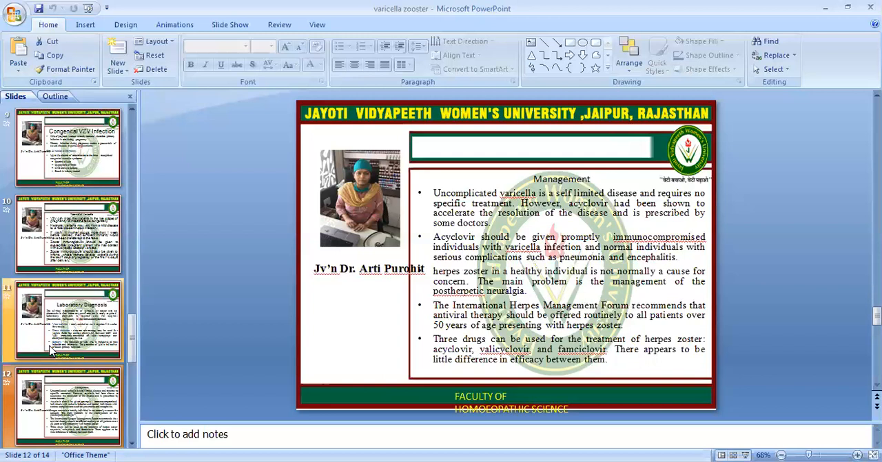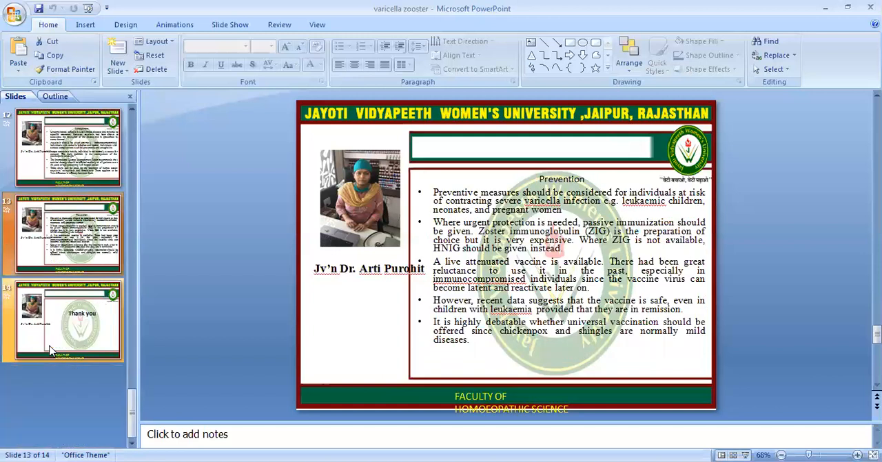The major problem is the management of post-herpetic neuralgia. The International Herpes Management Forum recommends that antiviral therapy should be offered routinely to all patients over 50 years of age presenting with zoster. Three drugs can be used for the treatment of herpes zoster: acyclovir, valaciclovir, and famciclovir. There appears to be little difference in efficacy between them.